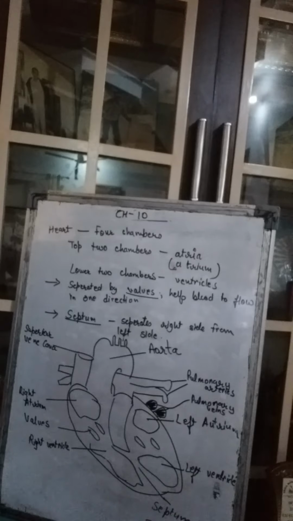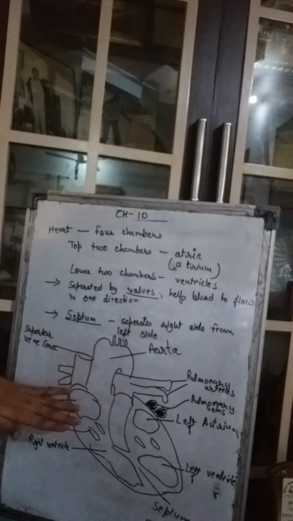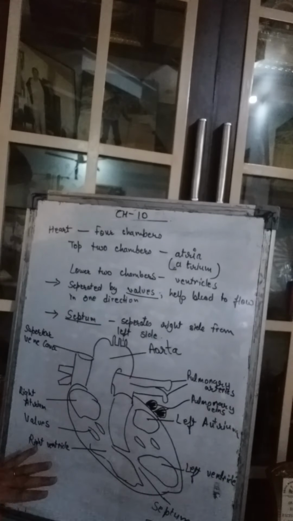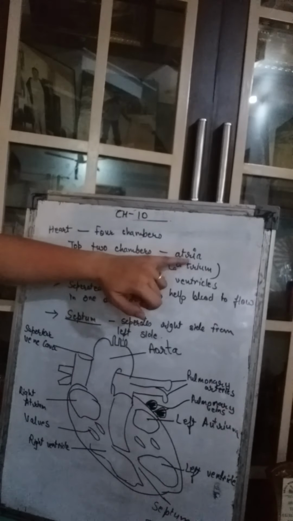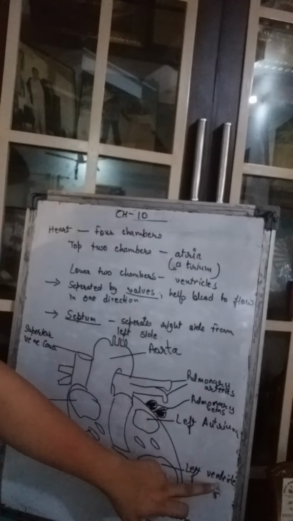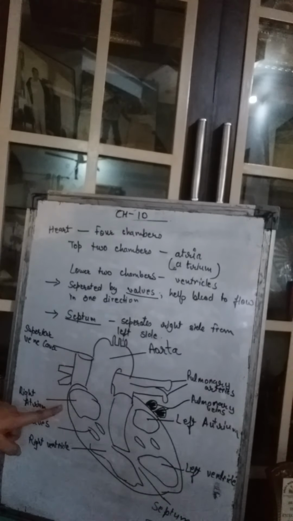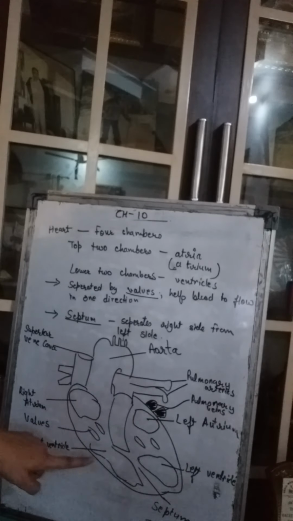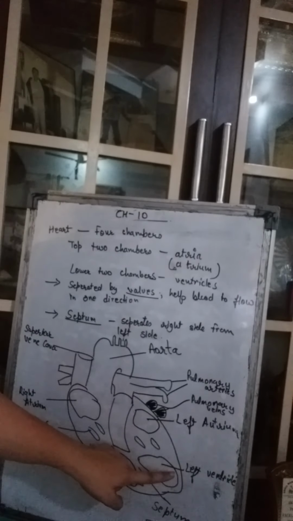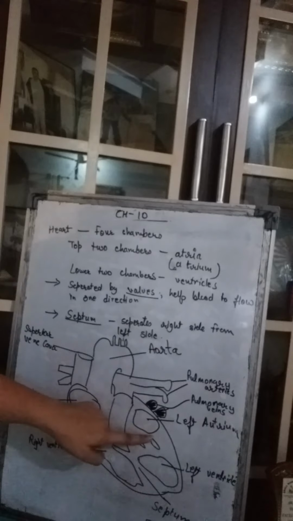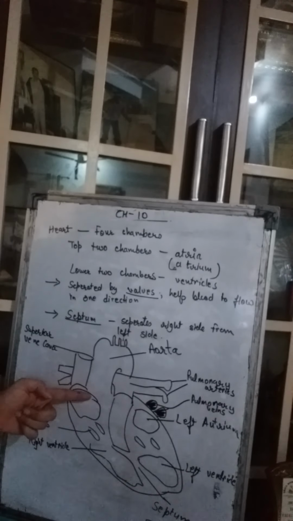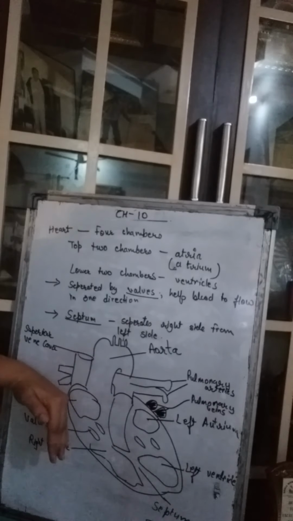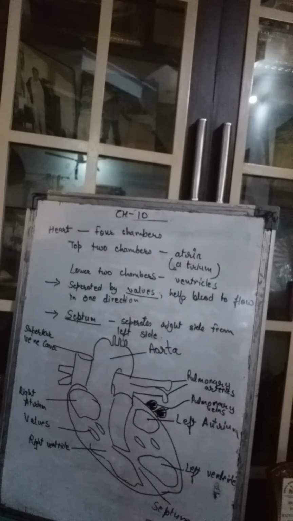Now we will understand the functioning of the heart. Till now, have you understood the parts of the heart? The top 2 are called atria. The lower 2 are called ventricles. Okay, this is the right atrium and this is the left atrium. This is the right ventricle, this is the left ventricle. Valves are present which separate the top and the bottom portion, and the septum separates the left and the right portion of the heart. Right?